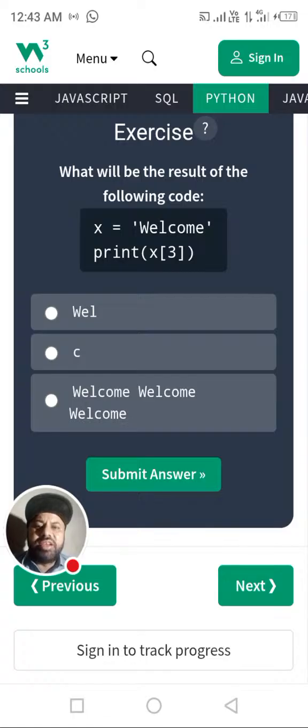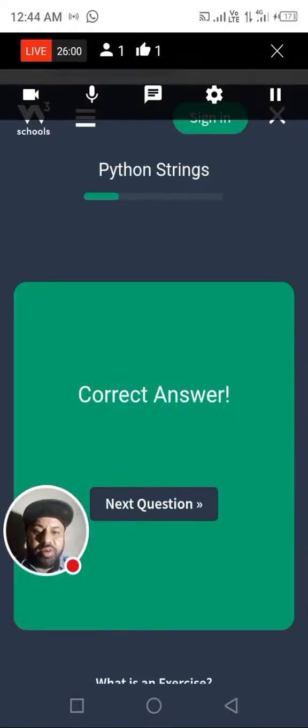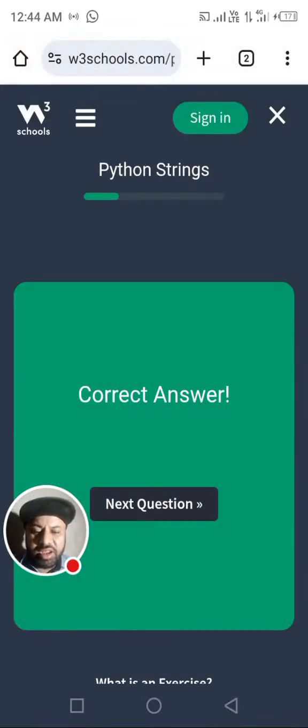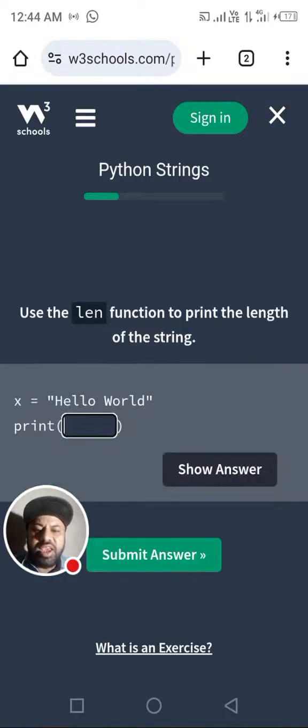So exercise: what will be the result of the following code? X is welcome, print X of 3. It's very important. W is at 0, E is at 1, and L is at 3, and of course here it is. We are giving the answer, and it will be correct. Correct answer.